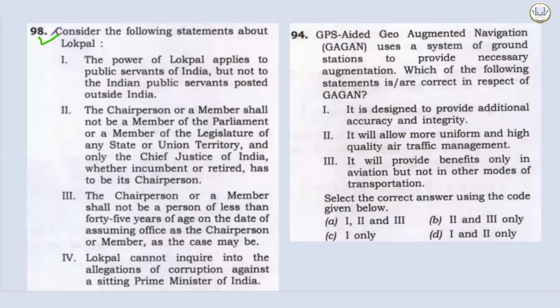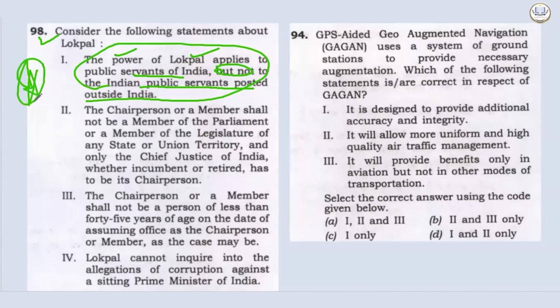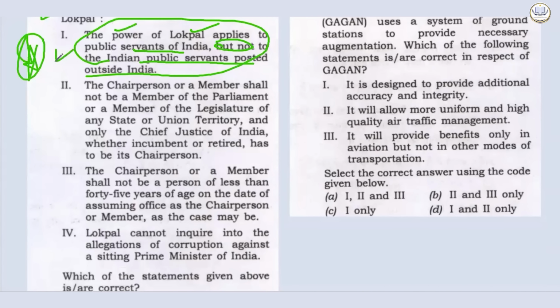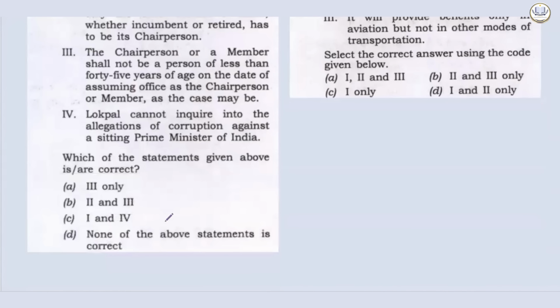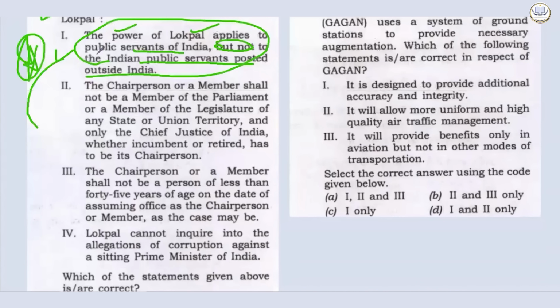Consider the following statement about Lokpal. Now see the statement first. The power of Lokpal applies to public servants of India, but not to the Indian public servant posted outside India. Artificially narrowing down the power in the statement. And this can never be correct. This can never be correct.